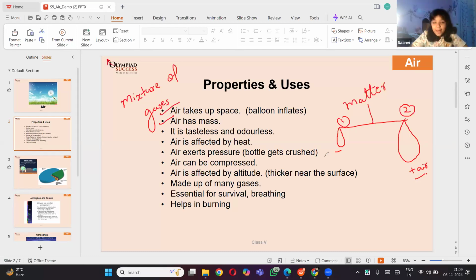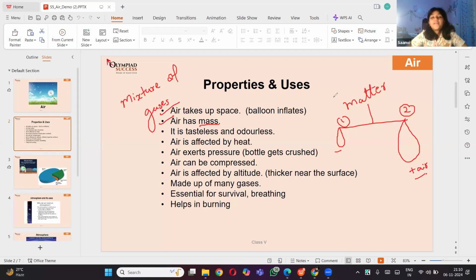So Saanvi, again, I have a question. What do you mean by the term mass? Mass means the weight. It's a synonym of weight. No, it is not the synonym of weight. That is like a myth.